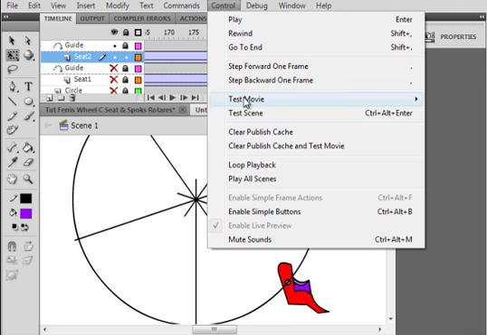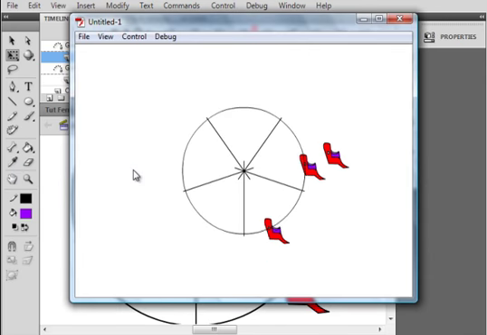Now let's test this one. We should have two of them rotating. Very good.